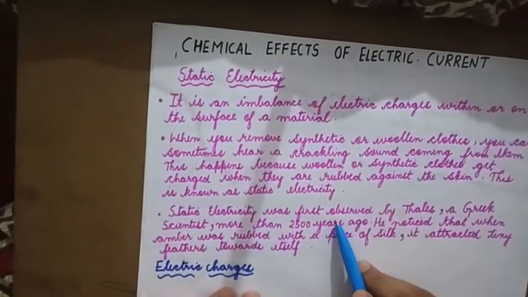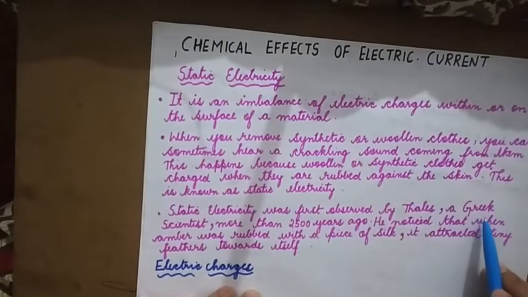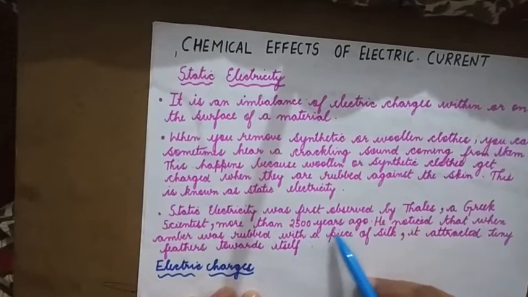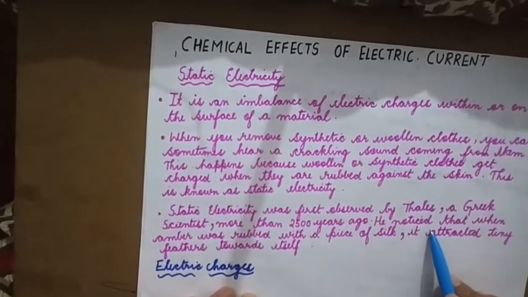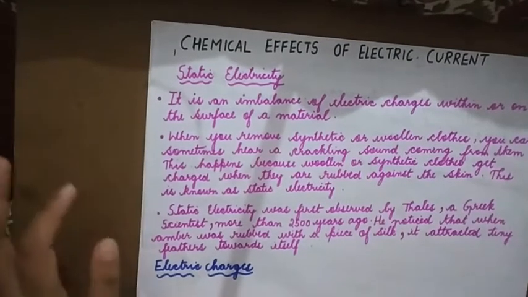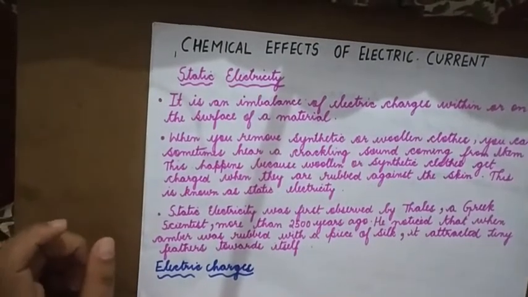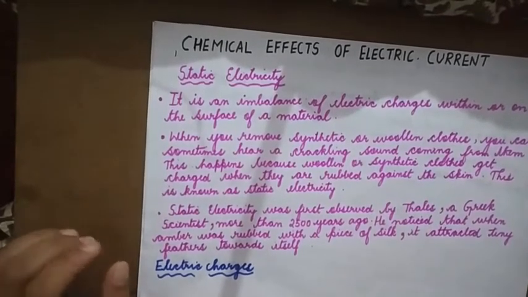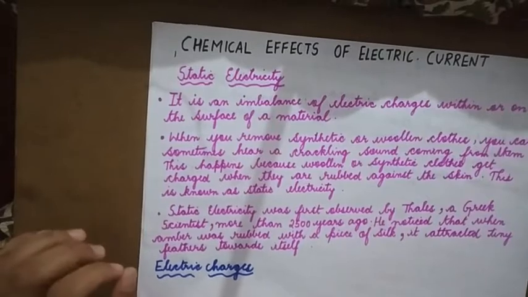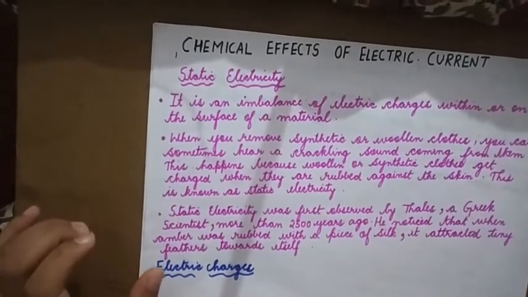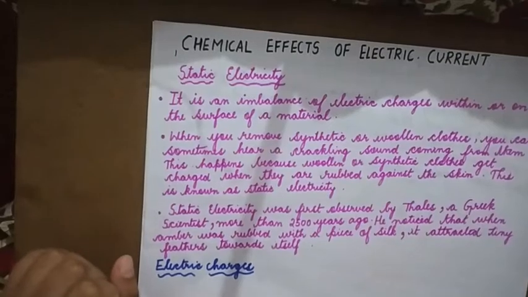Static electricity was first observed by Thales, a Greek scientist, more than 2500 years ago. He noticed that when amber was rubbed with a piece of silk, it attracted tiny feathers towards itself. The static electricity, for the very first time, was observed by a person known as Thales. He was a Greek scientist. Amber is a resin obtained from plants.